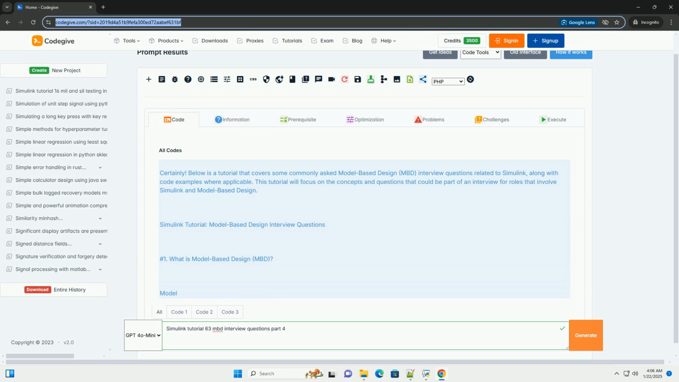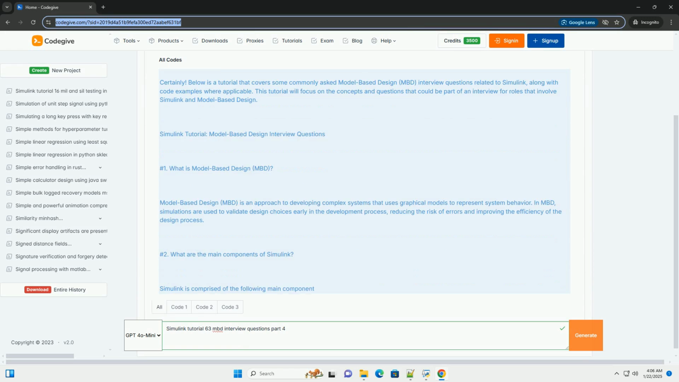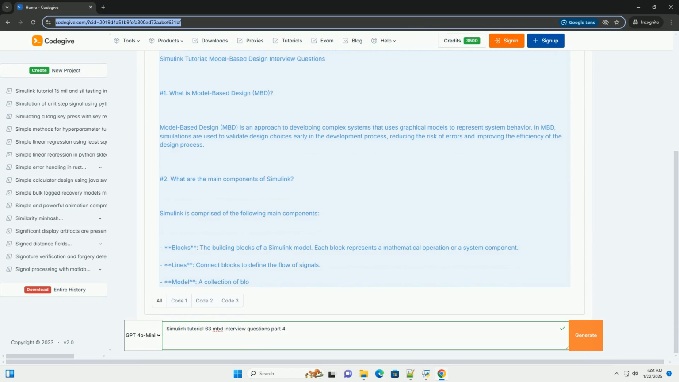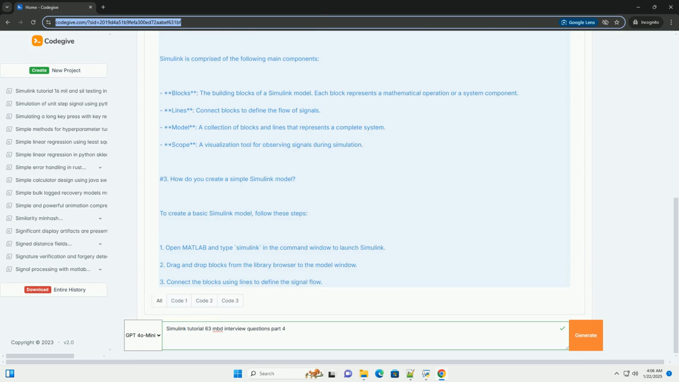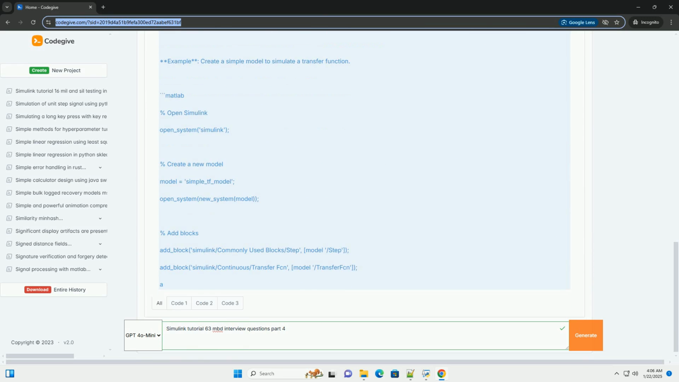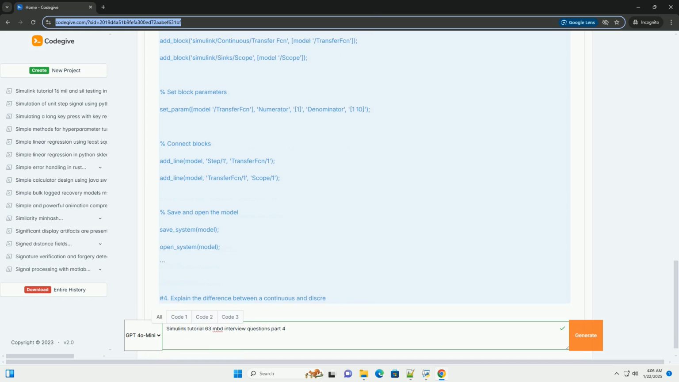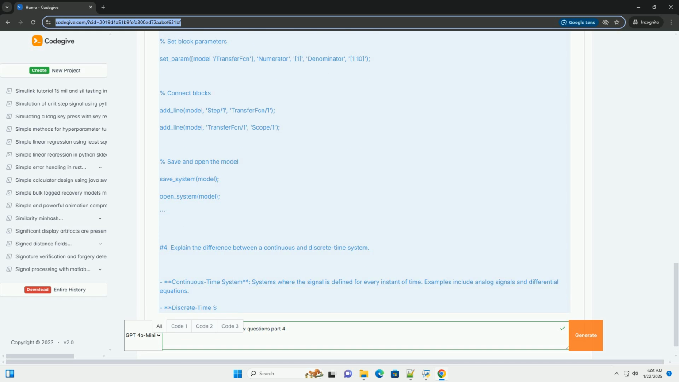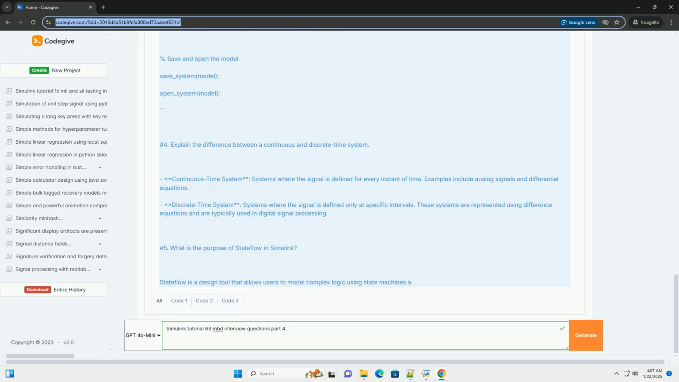Certainly. Below is a tutorial that covers some commonly asked model-based design, MBD, interview questions related to Simulink, along with code examples where applicable. This tutorial will focus on the concepts and questions that could be part of an interview for roles that involve Simulink and model-based design. Simulink tutorial, model-based design interview questions.